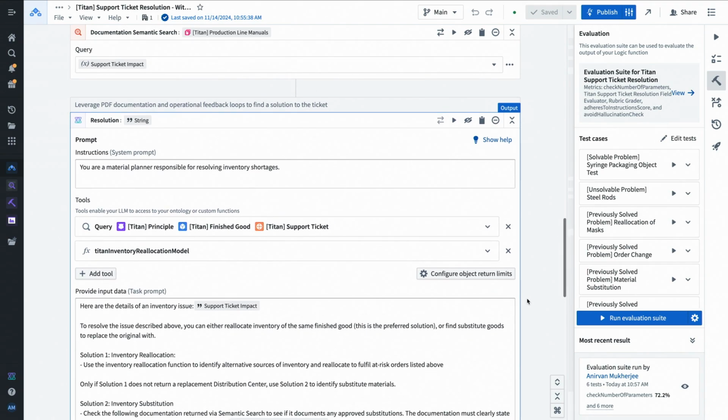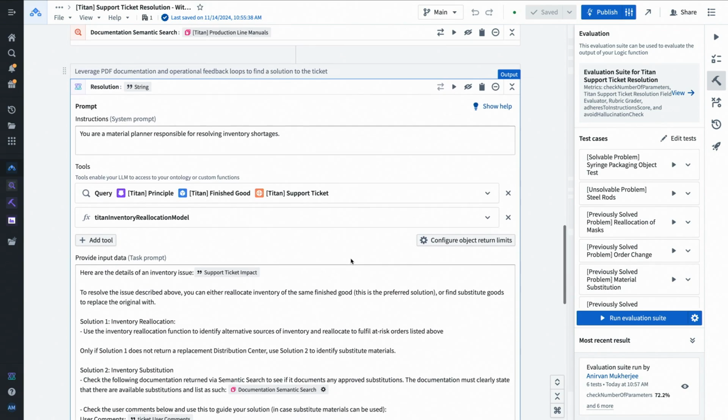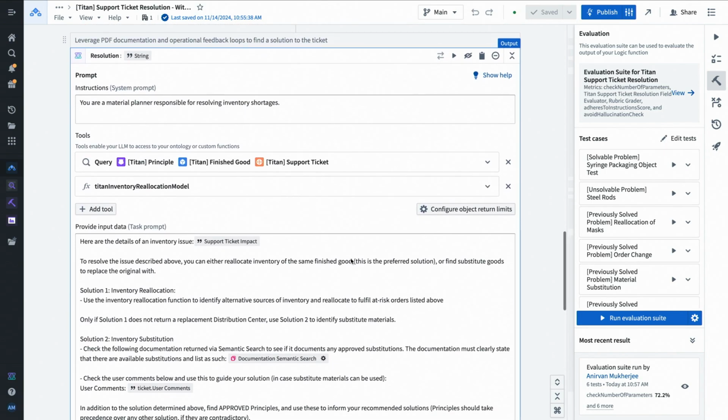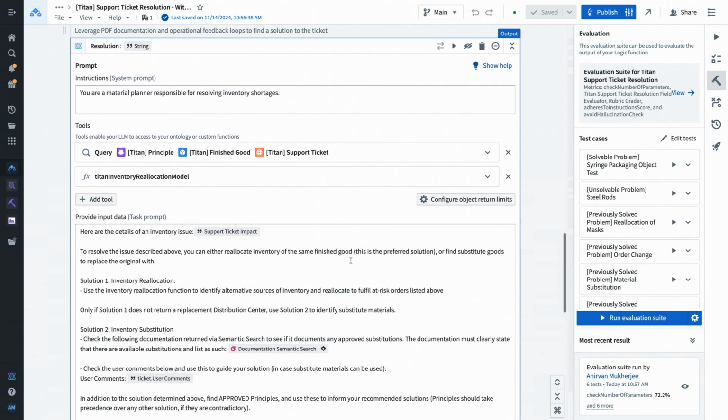And we'll also pull in other information about principles, learnings from the feedback loop of previous operations. And we even want to be able to use a reallocation model as a tool as part of our reasoning process, or it could be an optimizer or something like that. And all of these are going to help us arrive at a conclusion of what we want to recommend to an end user to take an action. So let's see this in code.